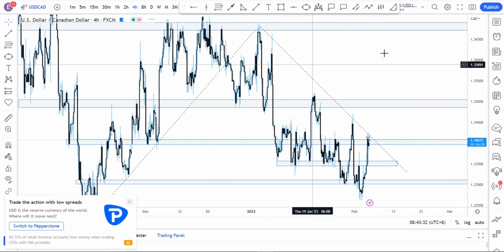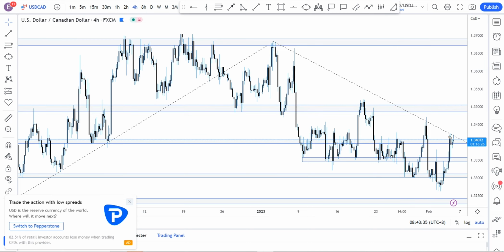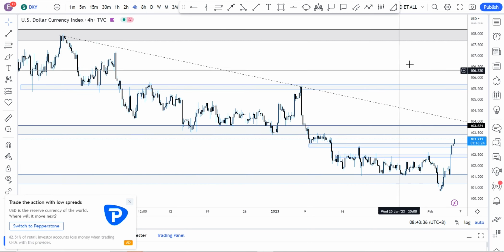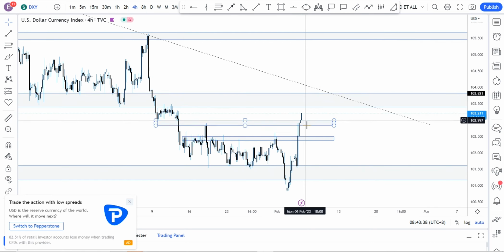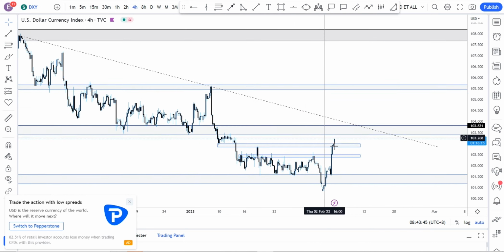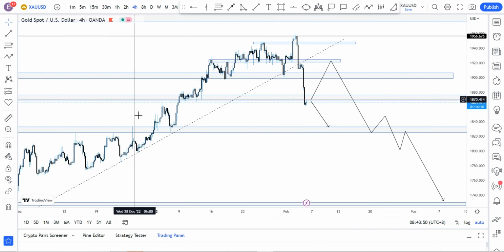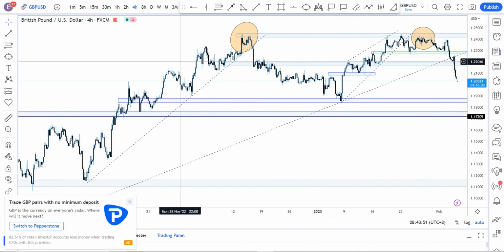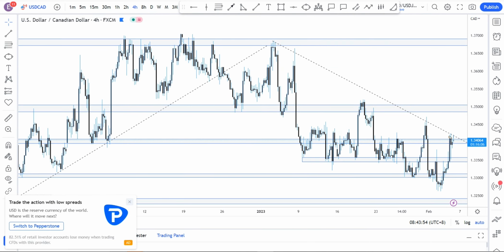So that's my outlook here on USDCAD, and all this bias is actually influenced by the DXY. So I'm looking at what the DXY will do. We've seen market open, and we've seen DXY skyrocketing to the upside, moving fast to the upside, possibly retesting this region. And if that happens, it means that gold will continue to the downside, GU will continue to the downside, and USDCAD will continue to the upside.